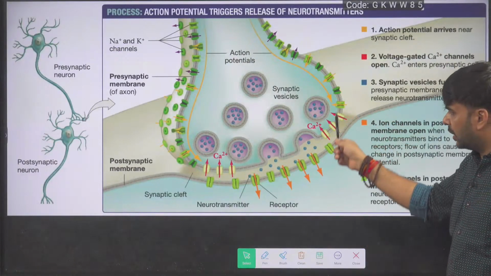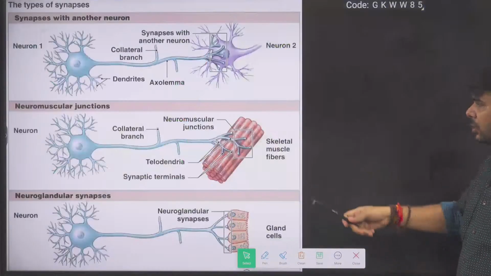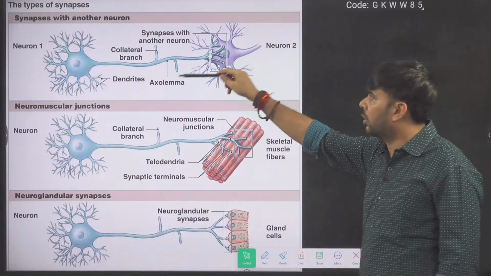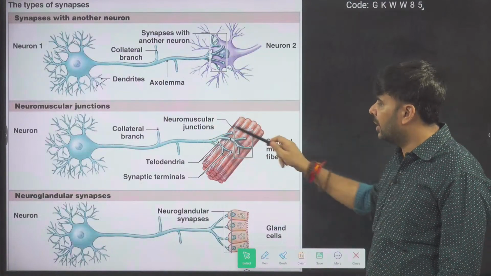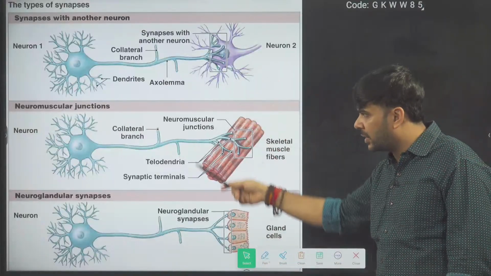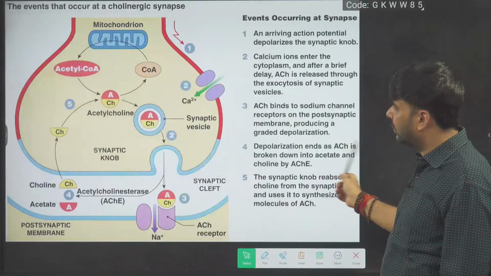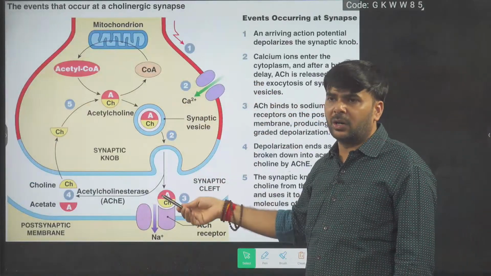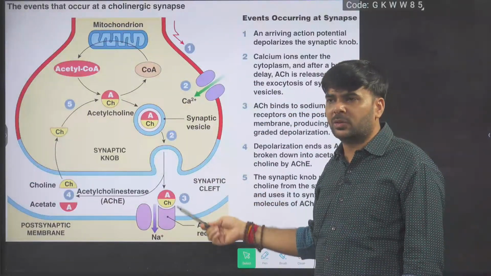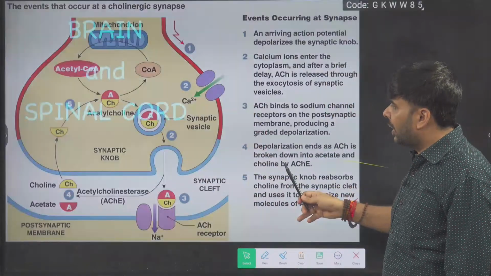Now, how is the telodendria connected to the next neuron or muscle? It is called synapse or neuromuscular junction. A neuron may be connected to the next neuron, to a muscle, or to a gland. So these are the functions of neurons. How it is conducted, leave it. This is one synapse: acetylcholine is released, and acetylcholine causes changes in the next cell, and that is called synapse.